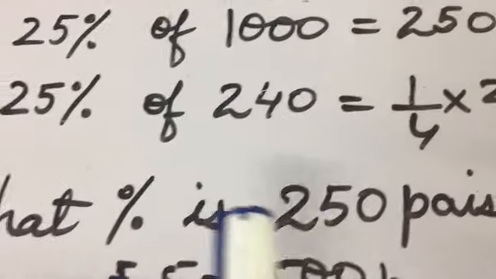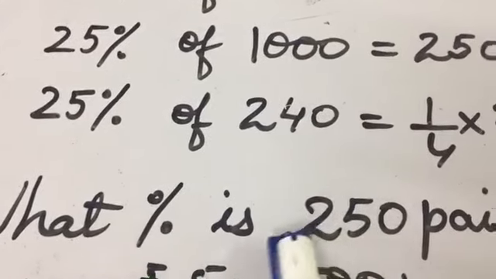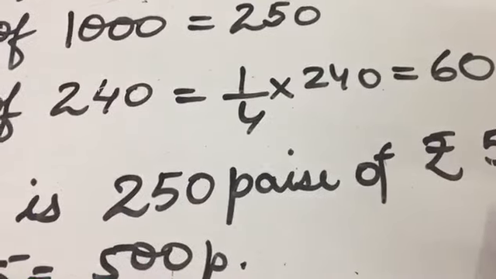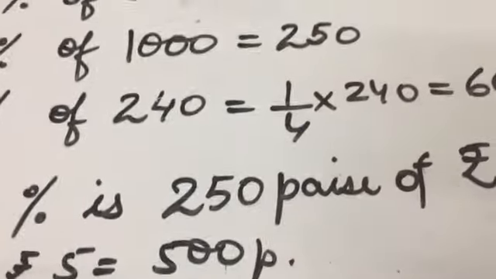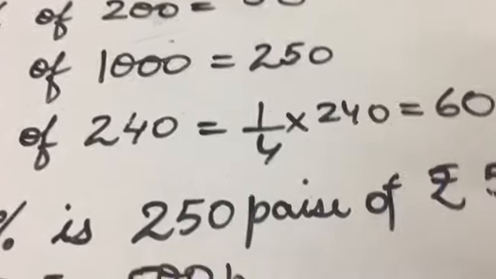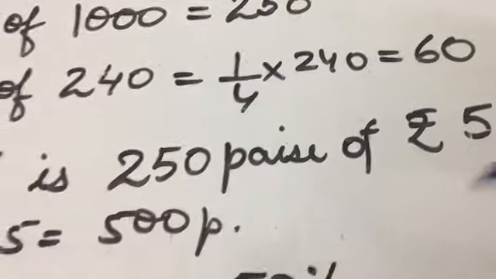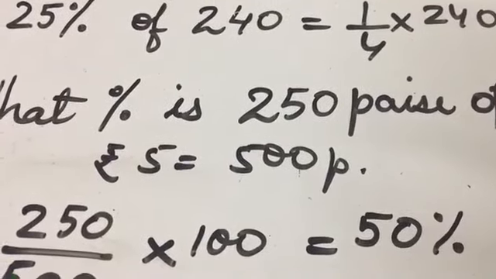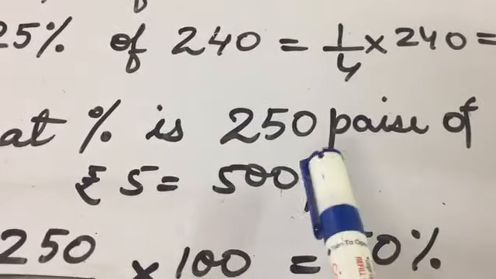Now, there are questions of this type in your book. What percent is 250 paisa of rupees 5? What percent you have to calculate as a percentage? That means 250 paisa is what percent of rupees 5? What is rupees 5? Rupees 5 is 500 paisa. 1 rupee is 100 paisa, so 5 rupees is 500 paisa. So 250 paisa is what percent of 500 paisa?